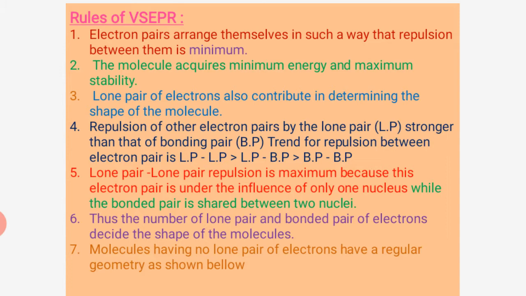In the molecules, the electrons are arranged in such a way that the repulsion between the bond pairs, or the lone pair and the bond pairs, is minimum. Second, the molecule acquires minimum energy and maximum stability.